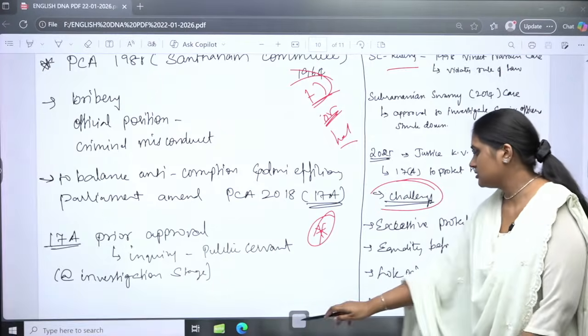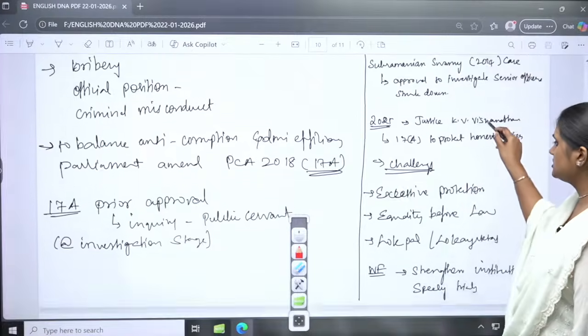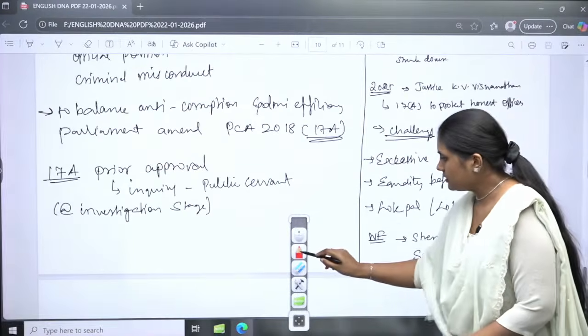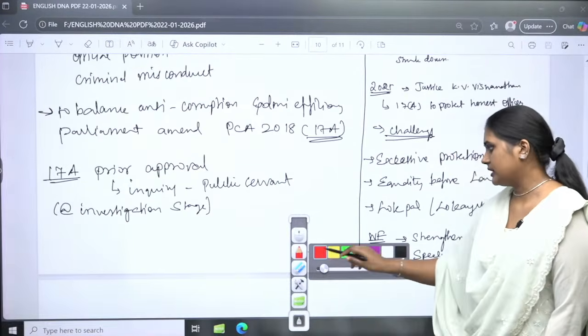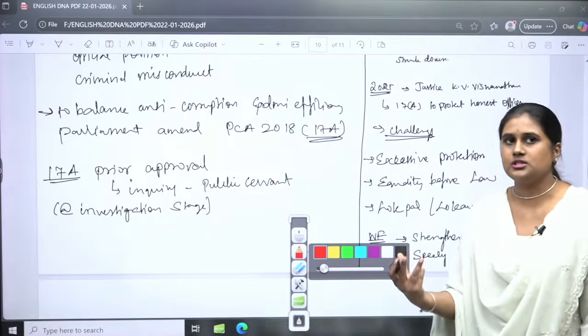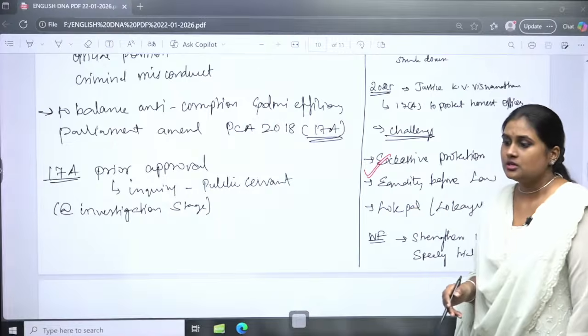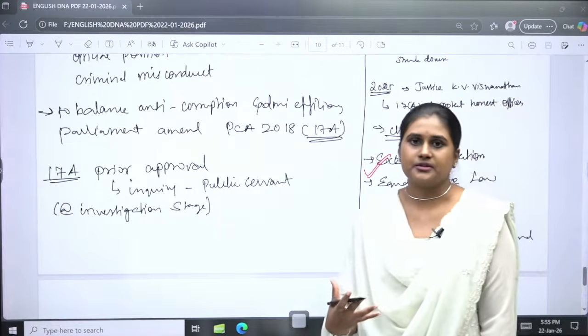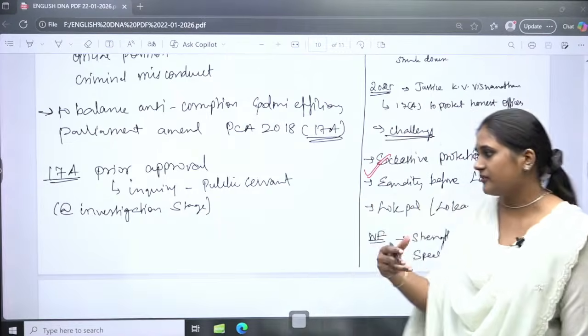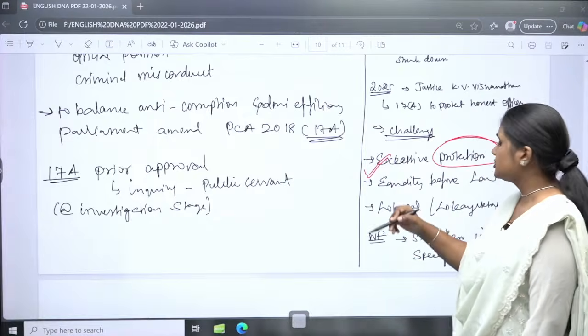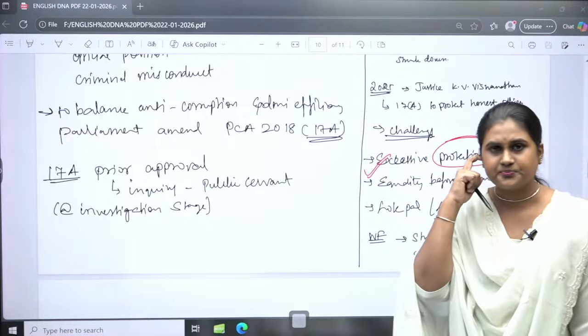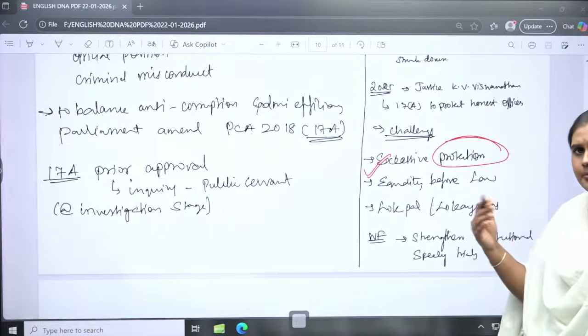Now we will move to the challenges. If we implement this, with a prior notice, the first thing is that excessive protection will be there. Those who have committed the offense of bribery or corruption will have extra protection, so that they will not face a proper trial.